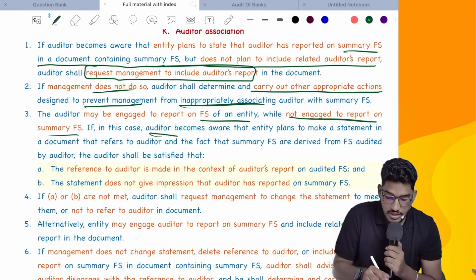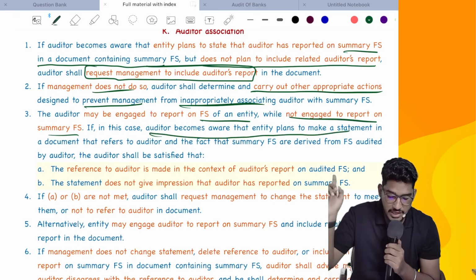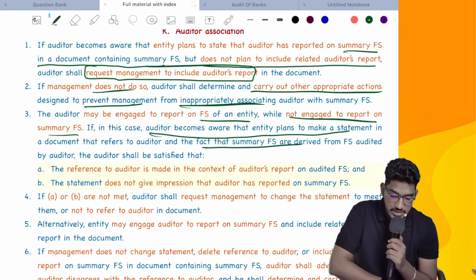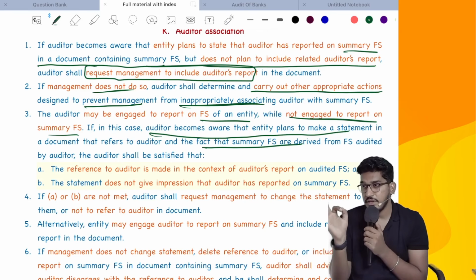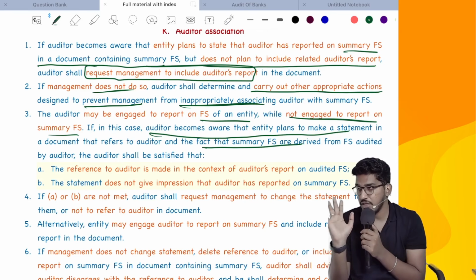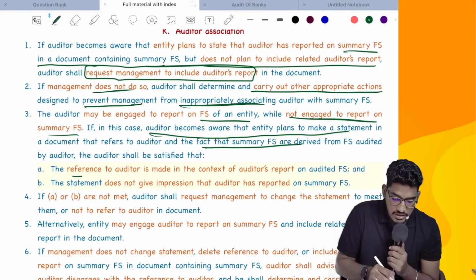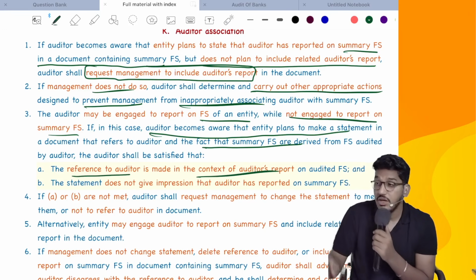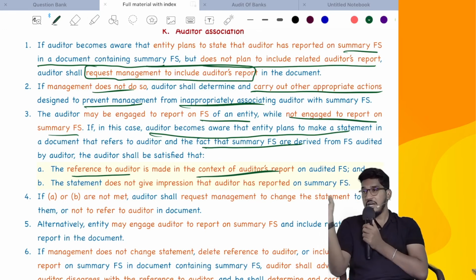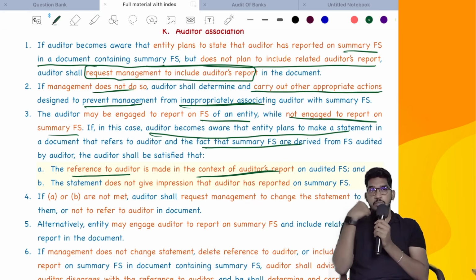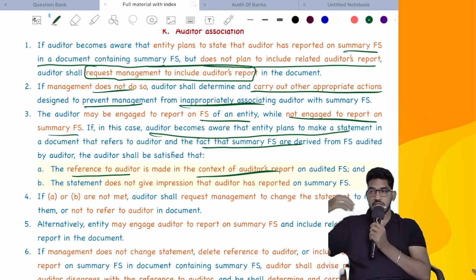In this case, if the auditor becomes aware that the entity plans to make a statement in a document that refers to the auditor and the fact that summary financial statements are derived from financial statements audited by the auditor, the auditor shall be satisfied. They are saying summary financial statements are not required to be audited, but somewhere they are publishing those summary financial statements. Then you should go and ask the management that the reference to the auditor is made only in the context of the auditor's report. You should ask the management to clearly state in that document, sir, since you are using my audit report, clearly say that my audit report is only on complete financial statements. My audit report has nothing to do with summary financial statements. Ask the management to write it somewhere in that document.